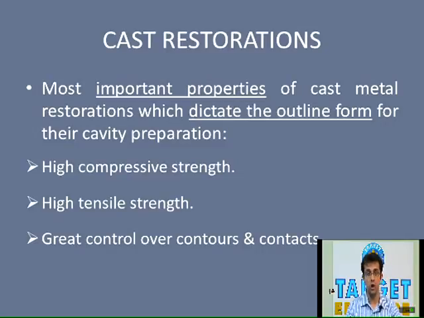In those cases, inlay restoration is preferred. Secondly, when the proximal margins, that is the gingival seat of the restoration, extend subgingivally, this particular restoration is the restoration of choice.